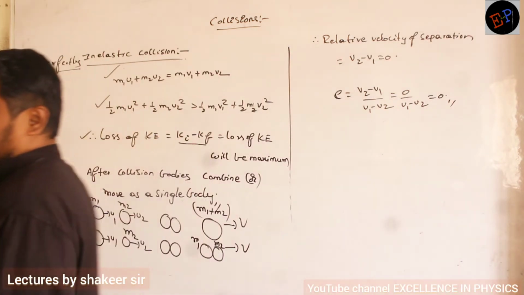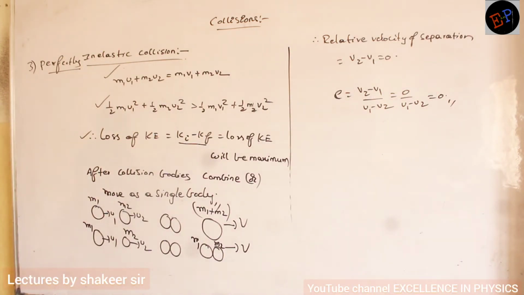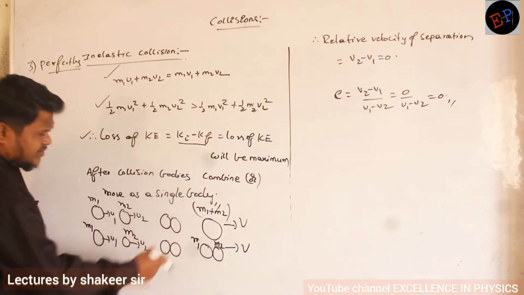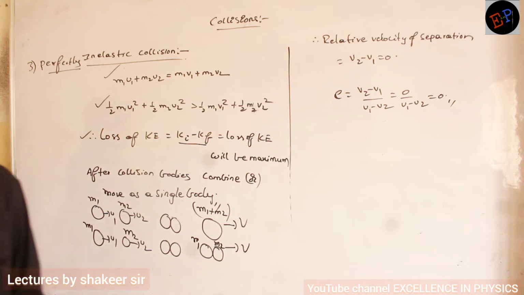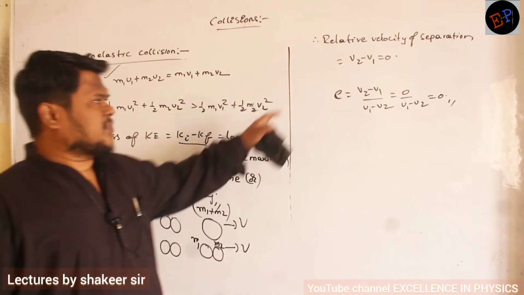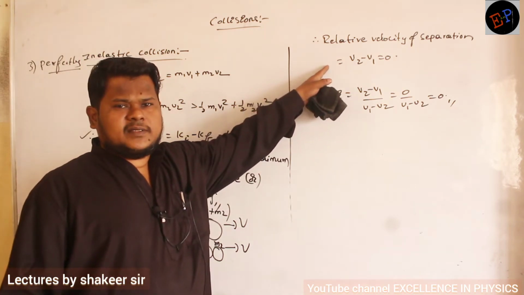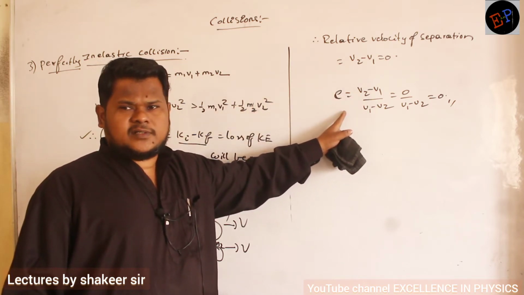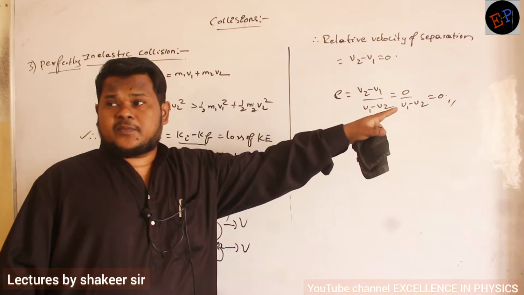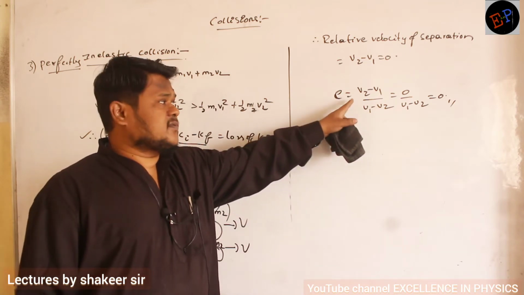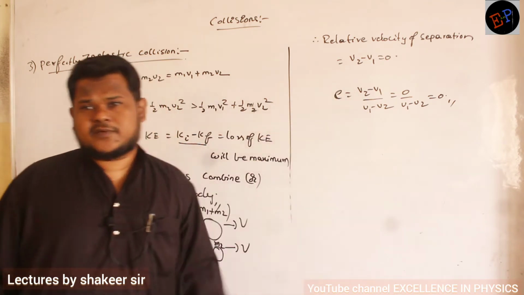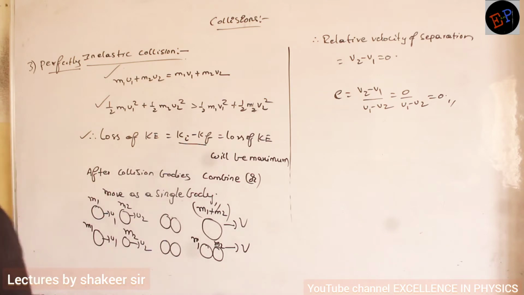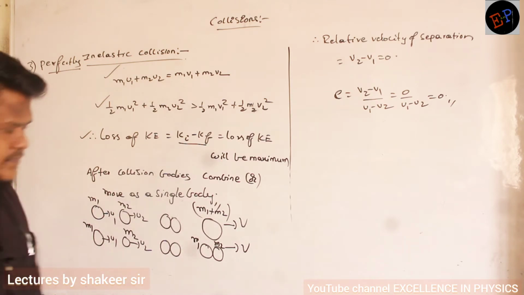Are you able to understand what is happening? After collision they are not getting separated. If they are not getting separated, the relative velocity of separation will be 0. Clear? Therefore what is the coefficient of restitution? v2 minus v1 by u1 minus u2, no? v2 minus v1 is 0. So the coefficient of restitution also will be 0. That's it. Are you able to understand?